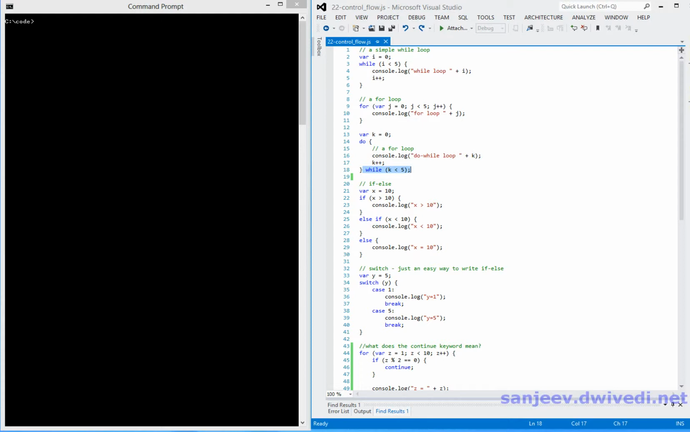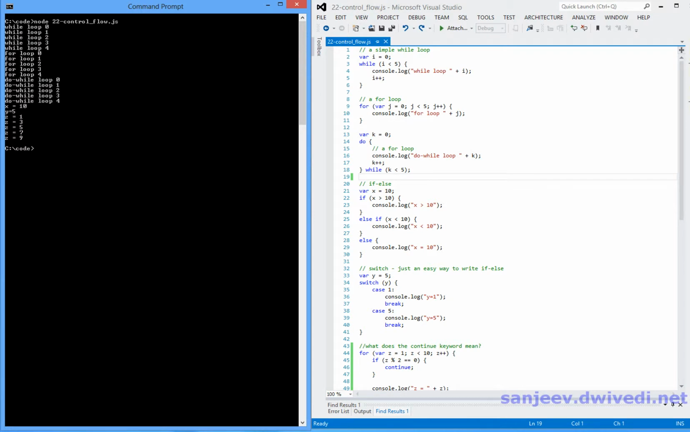Now let's see how this code would run and perform. Alright, so let's run this program using Node. You can see that the while loop executes 5 times and prints the various values. The same goes for the for loop and then the do while loop. So that is how the loops actually work.